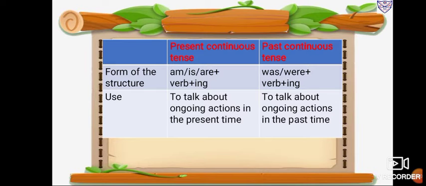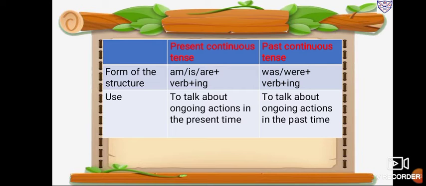And past continuous means the action that you did previously, yesterday. So that we call past continuous tense. And how will it come? With am, is, are plus verb, and with that ing will be there. If ing is there, then you can know it is a continuous tense. And how will you know present continuous tense? The action is going on with is, am, are. Okay, it is present continuous tense.